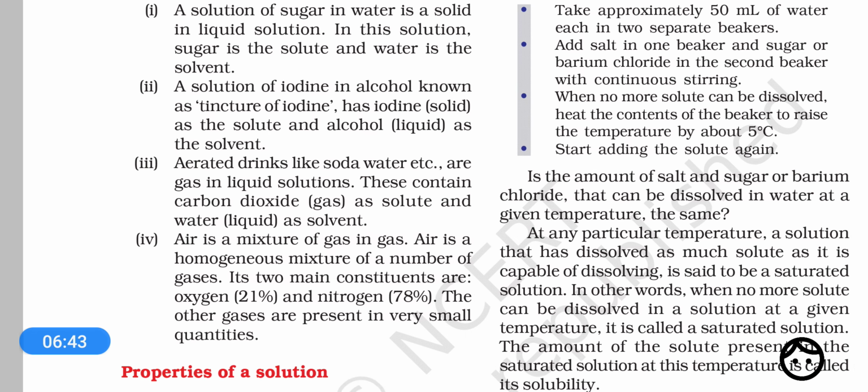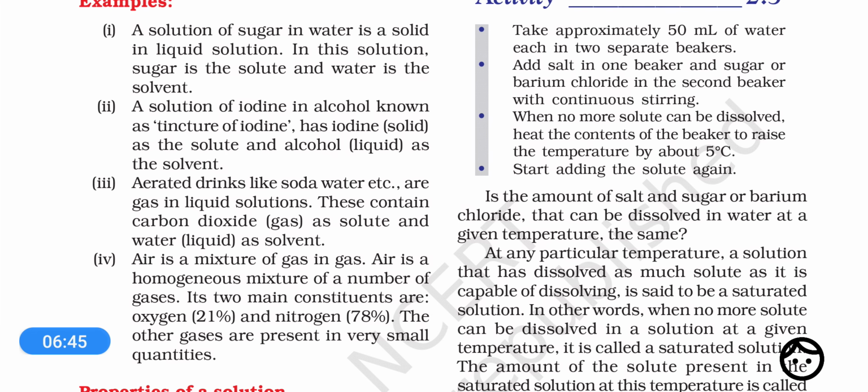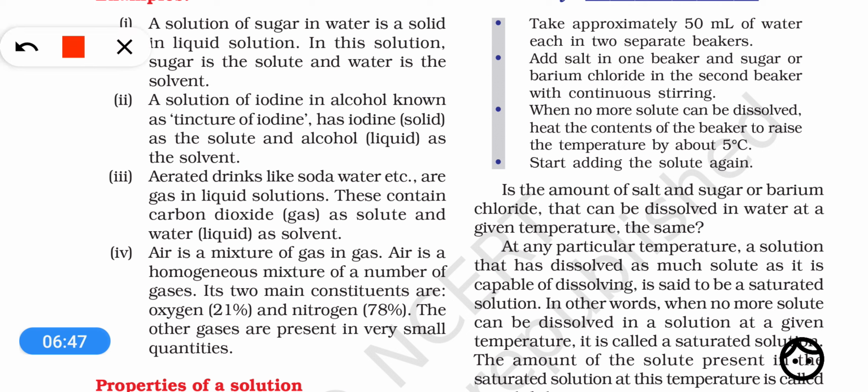In the same way, if we talk about an example of air, we know air is a gas in gas solution. However, air has many gases like nitrogen, oxygen, carbon dioxide, argon, right? But the major constituents are nitrogen and oxygen.